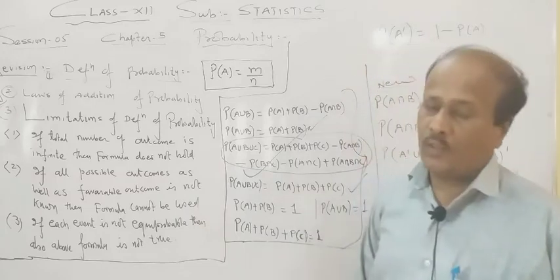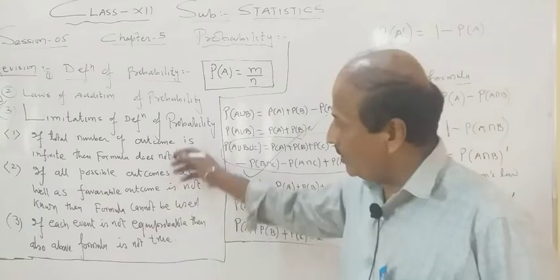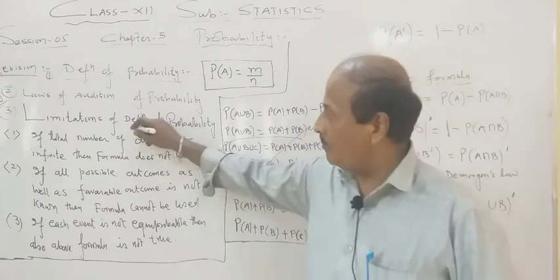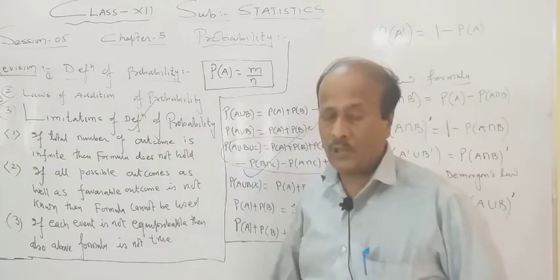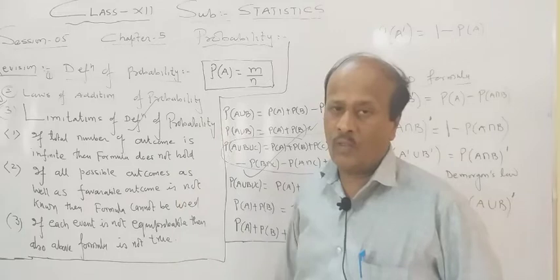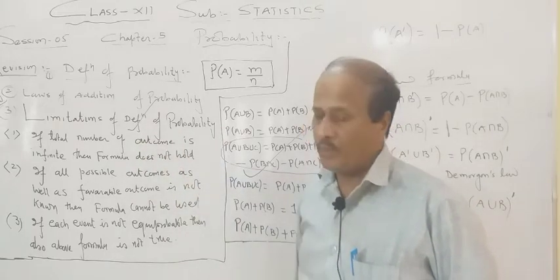Many times a theoretical question comes: write the definition of probability, and simultaneously write the limitations of the definition of probability. So keep it in mind. An ideal hidden question for 2 marks can be the limitation. It is written in one of the corners of a textbook. So keep in mind these 2 to 3 limitations.